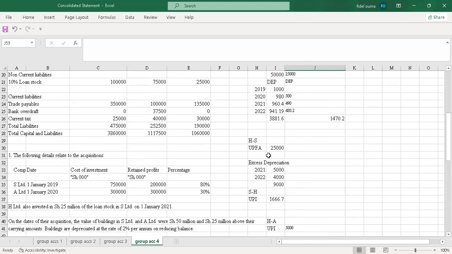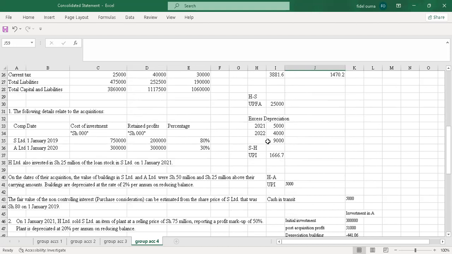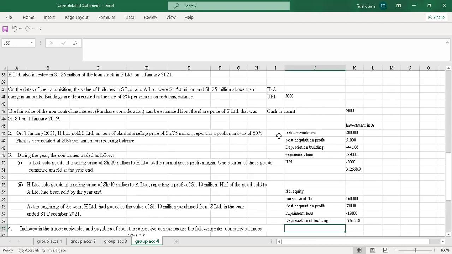Now I'll come here and check H2S, UPFA. No. Excess depreciation, no, because it was coming from H. It was a downstream. S to H, yeah, there's where the subsidiary sold to holding company. So we'll have UPI, which is this. So I'll also apportion this UPI under NCI.